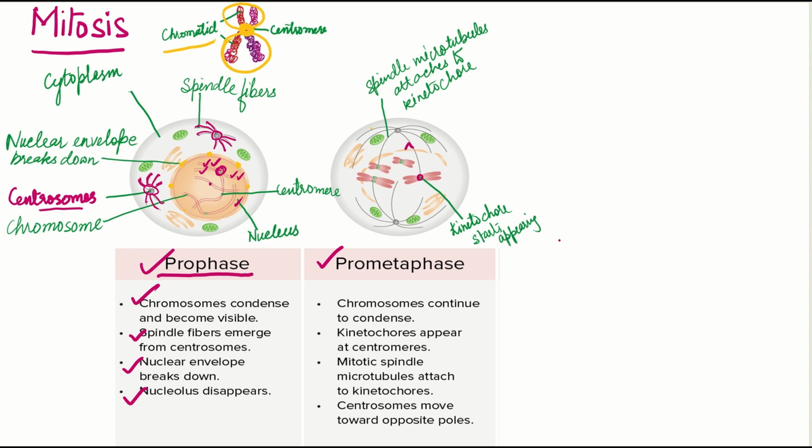And in the late prophase, or you can say in the early prometaphase or early metaphase, the chromosomes continue to condense. And here, the kinetochore appears at the centromere. Here at the centromere, the kinetochore starts appearing. And the mitotic spindle microtubules attach to the kinetochores. This spindle fiber, you can call it a mitotic spindle microtubule. So this starts attaching to the kinetochore like this, here you can see.